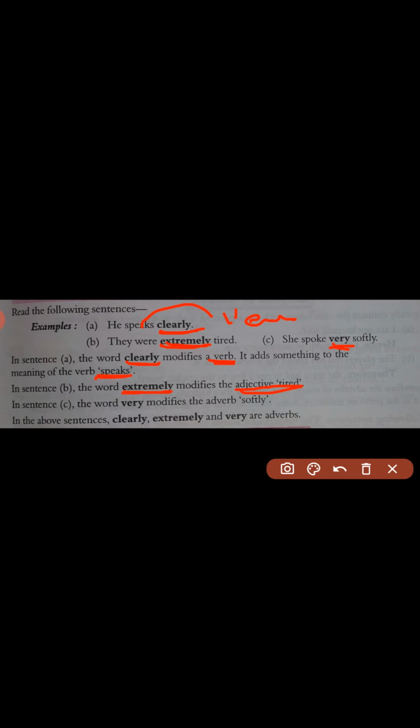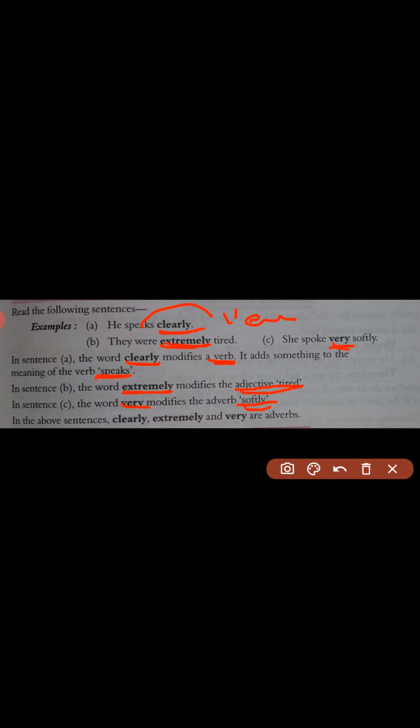Now let's move to one more example, the third sentence: she spoke very softly. Here the word very modifies the adverb softly. The word very is an adverb, and it also modifies another adverb given in the sentence, softly.